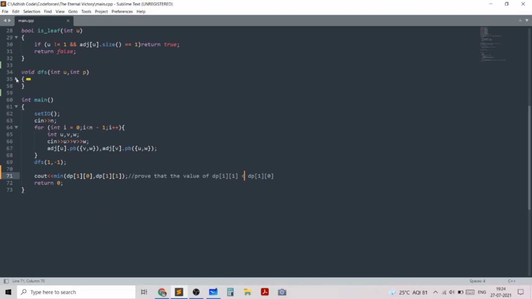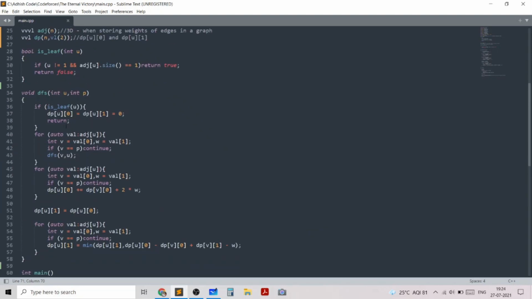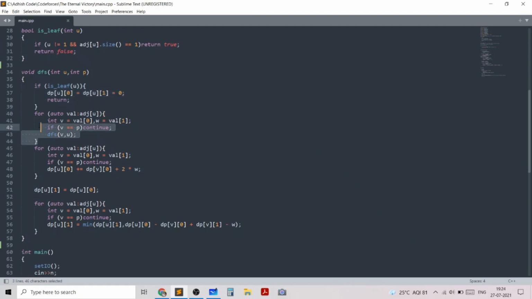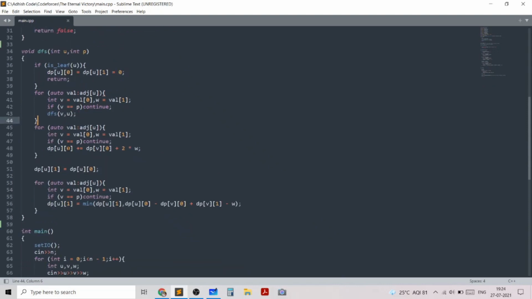Then in the DFS function, I follow the 3 steps. The first step is the base case. The second step is the computation of answers for each child. Then the third step is computing DPU0 and DPU1. In DPU0, we store the sum of DPV0 plus 2 times the weight.